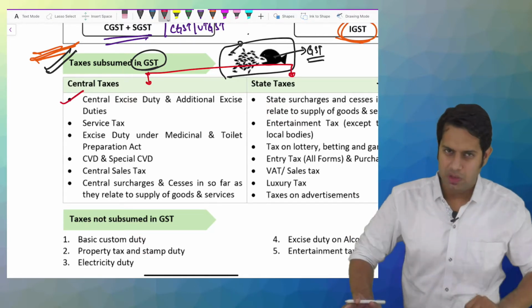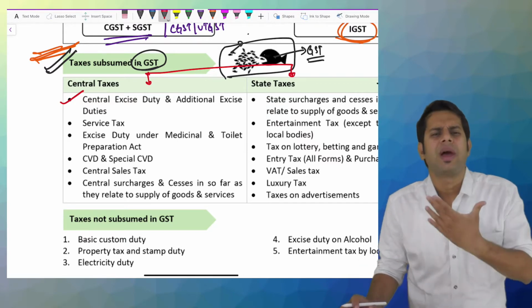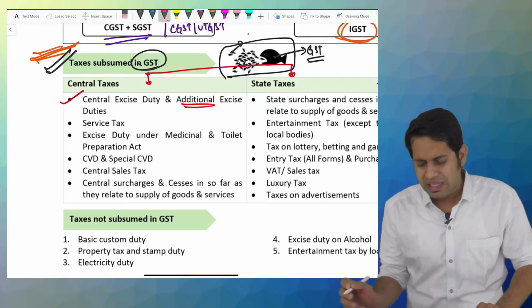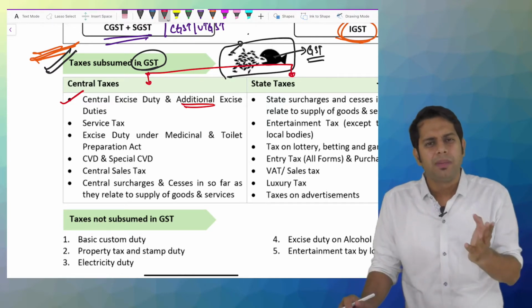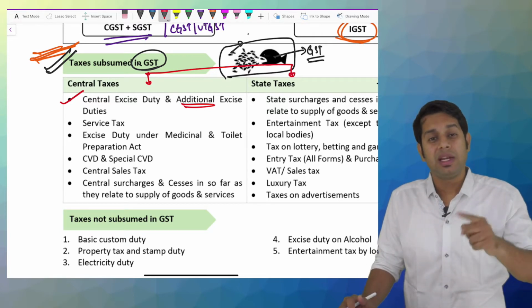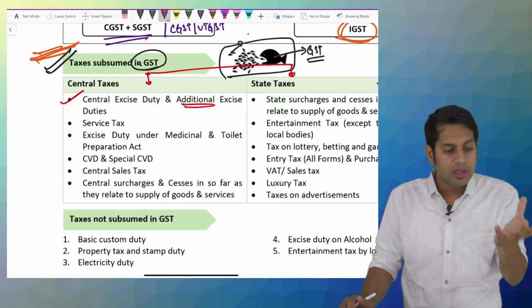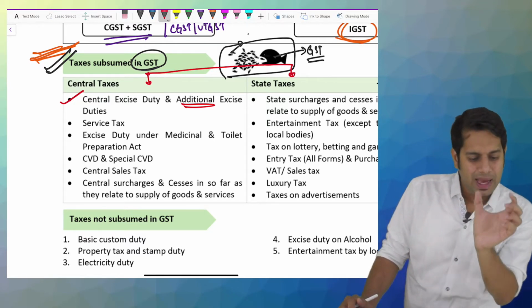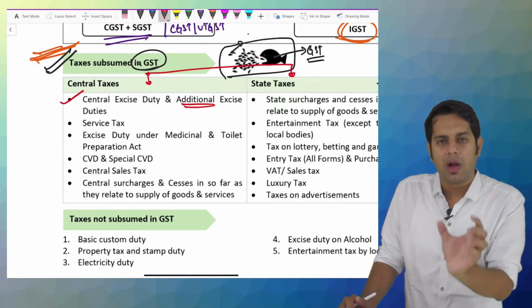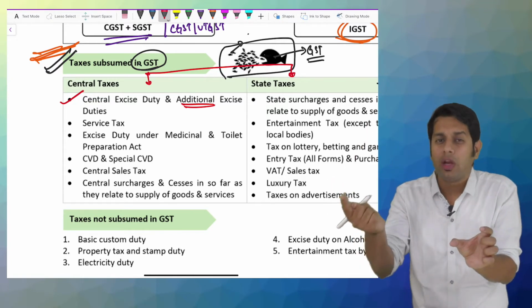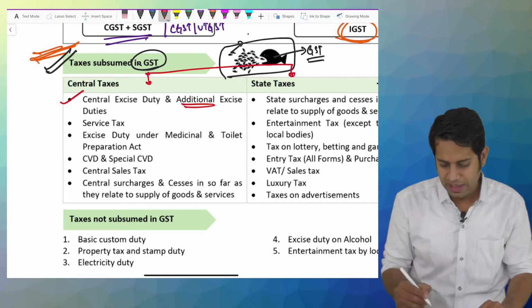Central excise duty was collected on manufacture. If you manufacture something in India, central excise duty was collected. Additional excise duty was collected if you import something, and on that you will have to pay additional excise duty, assuming that the imported product is manufactured in India. So whatever excise duty rate is there for a product which is manufactured in India, the same excise duty would be levied on imported goods, which is additional excise duty.